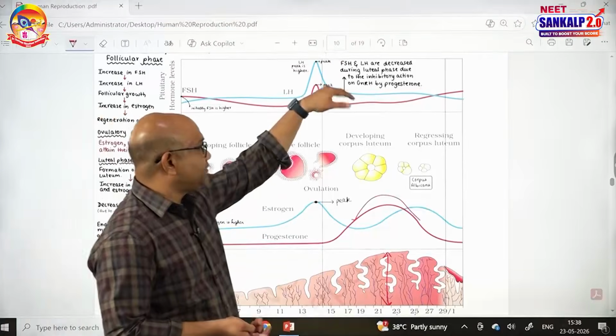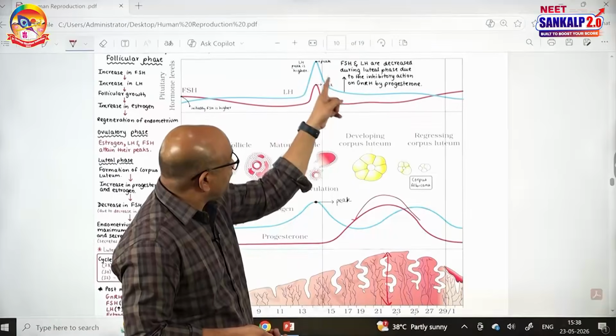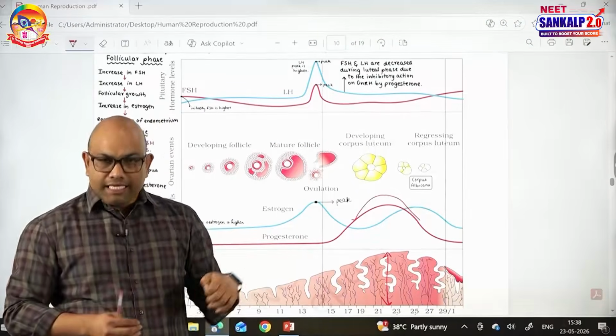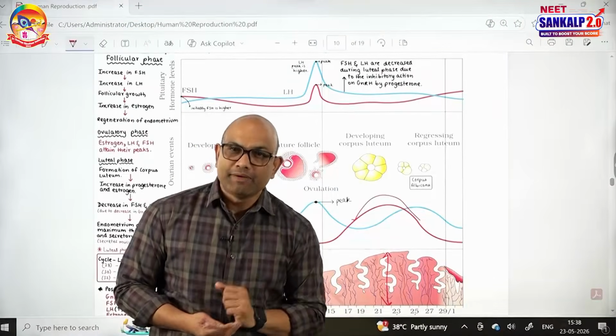And what is happening to the FSH and LH levels during the luteal phase? Progesterone and estrogen are increasing, but FSH and LH are decreasing. The decrease in FSH and LH is because of progesterone, because progesterone inhibits the GnRH.